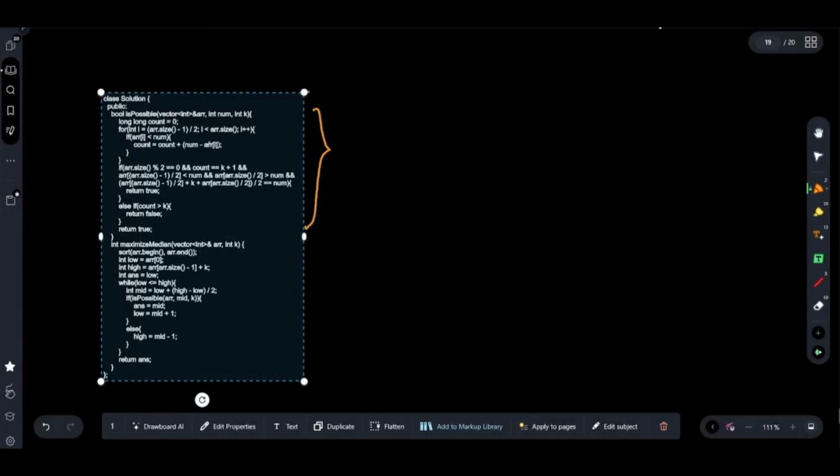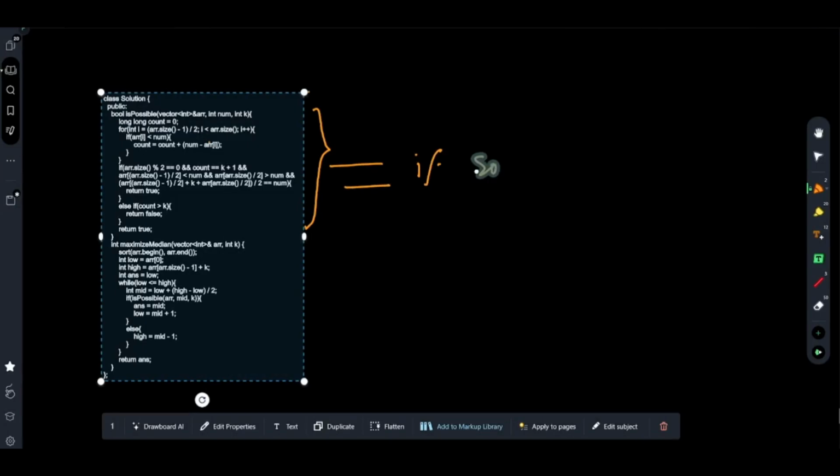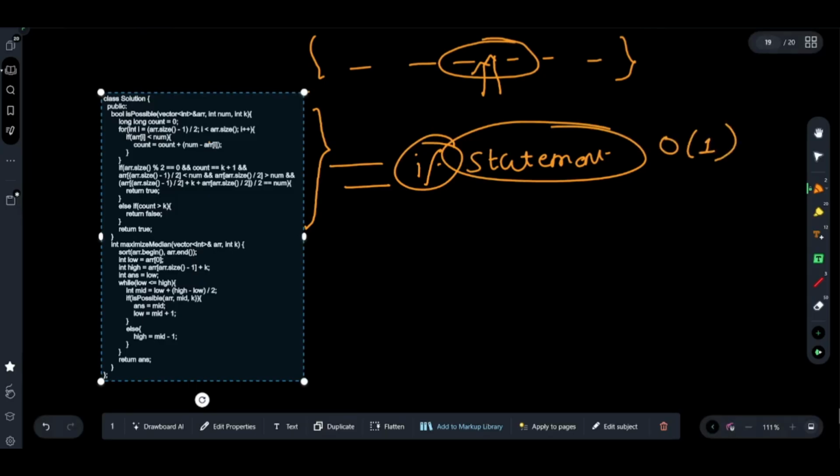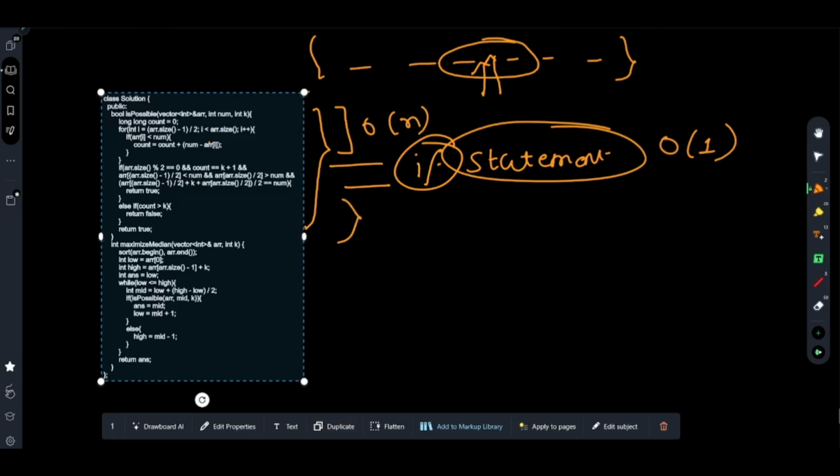You see, this thing from here to here is written true. This is just an if condition, the extra precaution that we are keeping for even number of arrays, where the increment between the initial median and the targeted median is only between these two. This is a simple if condition, or a precaution that we are taking by an if else statement. So this will take O of 1 time. This thing is taking O of n time and the remaining is if else. So this entire function is taking O of n time.